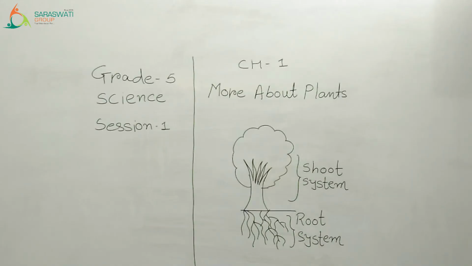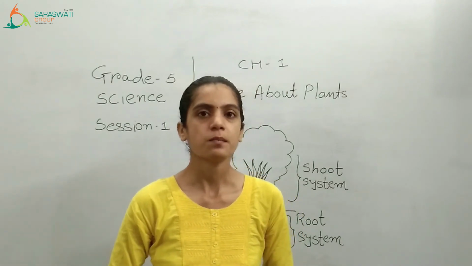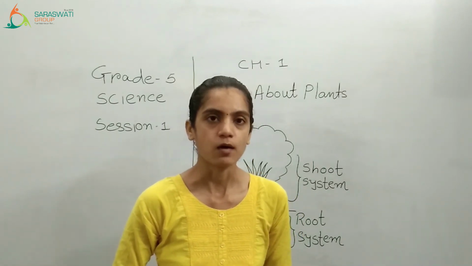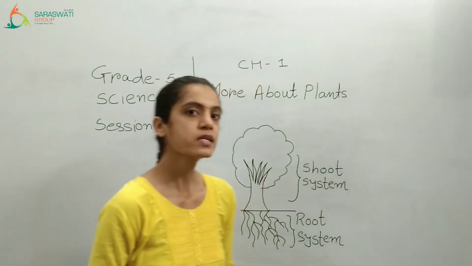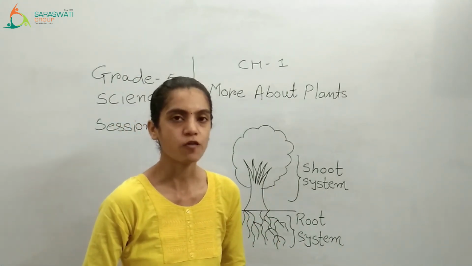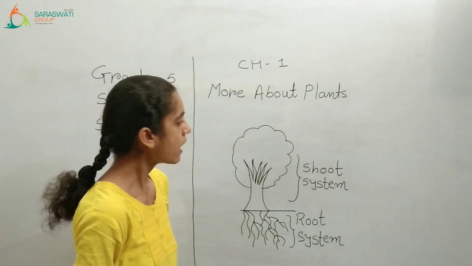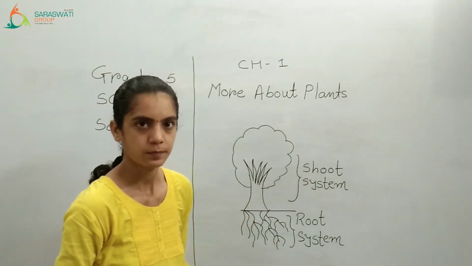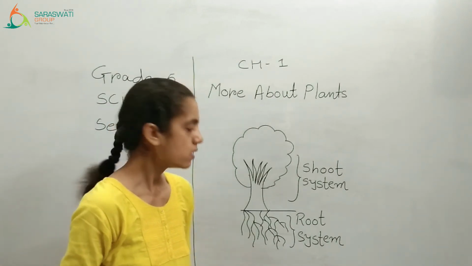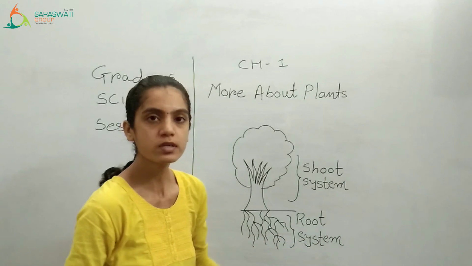Okay, so those were our vocabulary words for the first chapter. Now, as we have completed the vocabulary words, let us start. As you can see behind me, I have drawn a small diagram of a plant. Can you see it? Yes. Here I have given two labels. One is root system and the second one is shoot system.